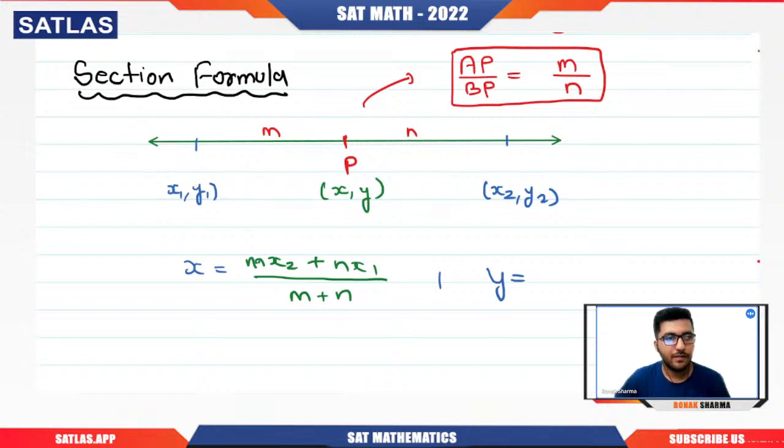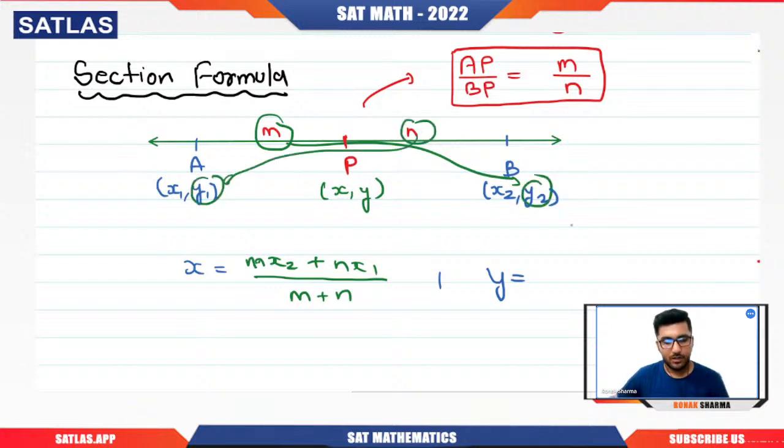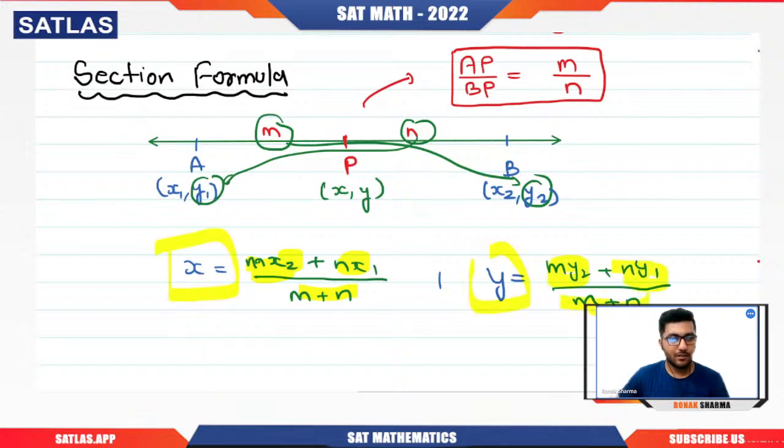Basically, we have A, we have B. So what you're going to do is multiply m with y2 and n with y1, cross multiply. So you will get m y2 plus n y1, and again you will have m plus n. Now you can see that you will know the values of m and n, x1 and x2, and y1 and y2, and you will be able to get the values of x and y. Got it?